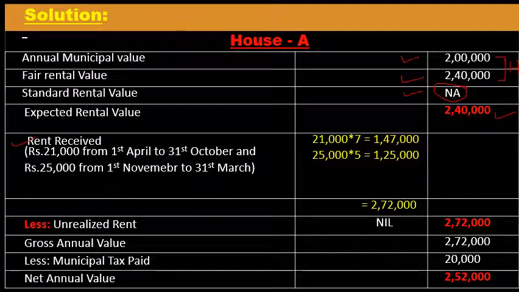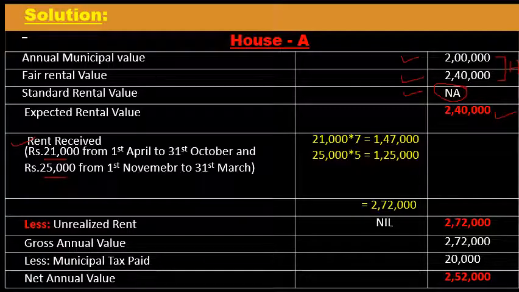Next stage, rent received. Rent received or receivable for the let out term. And in this problem, the house was let out to two tenants in the previous year. The first tenant occupied the house from April to October, and the second tenant occupied the house from November to March. And it was let out for separate rent.